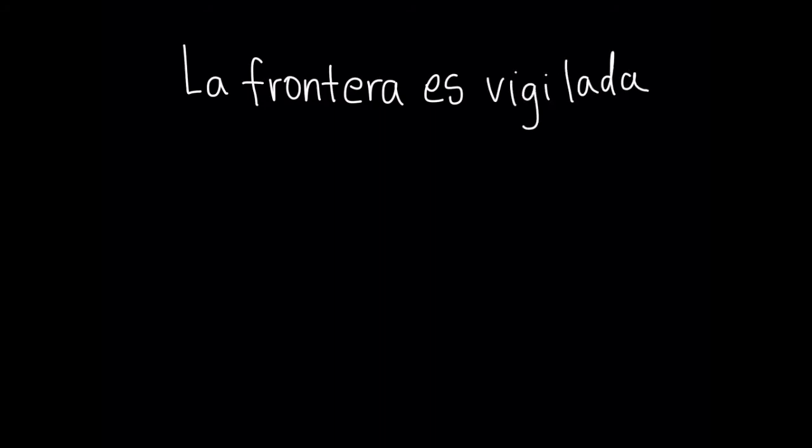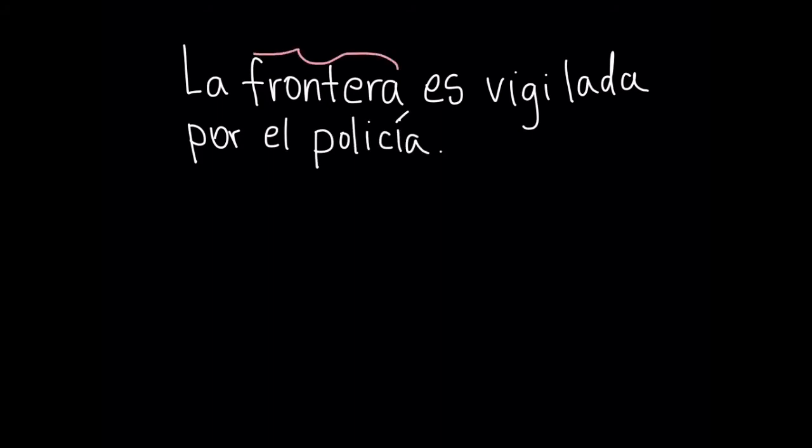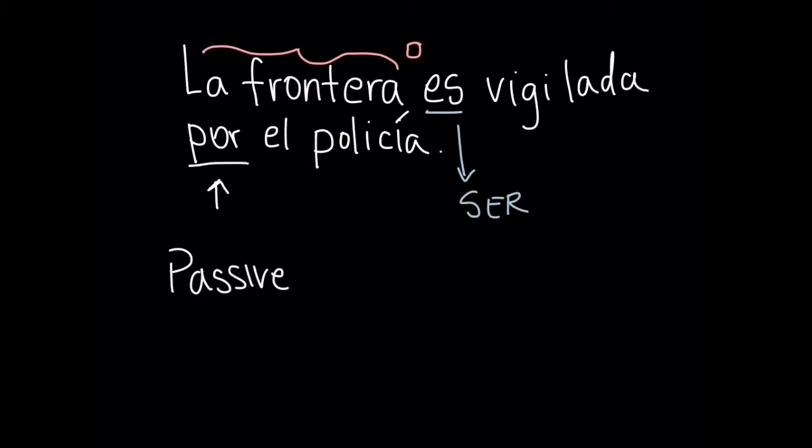Now let's take a look at the same sentence, but from the passive voice perspective. La frontera es vigilada por el policía. The border is watched by the policeman. Notice that I begin my sentence with the object of the sentence, followed by the verb ser, the past participle, and the preposition por.